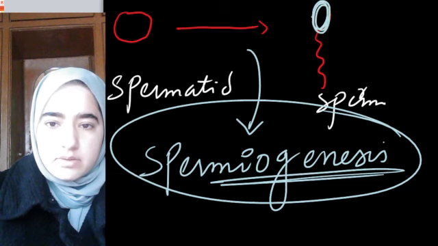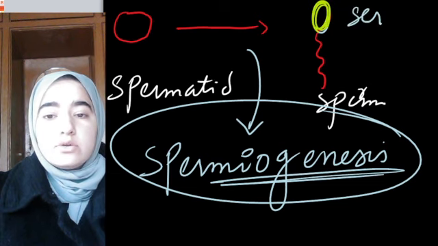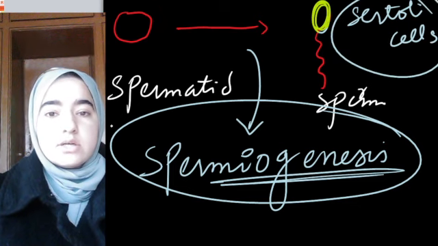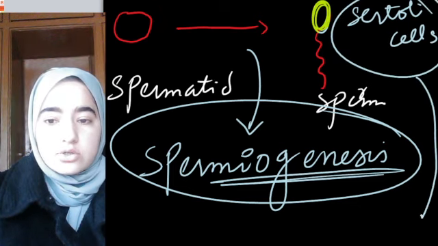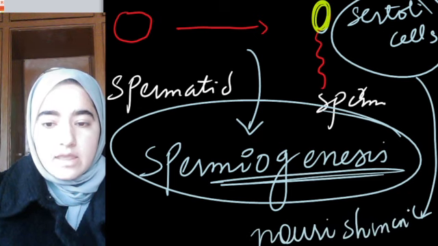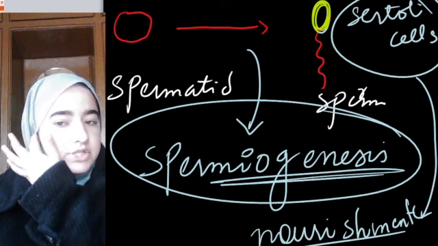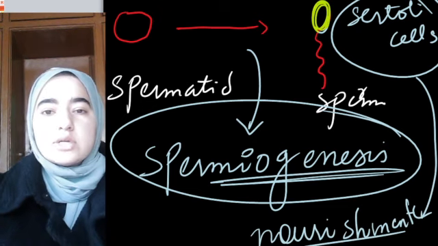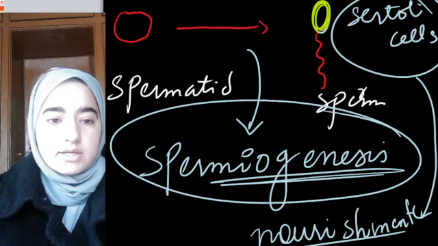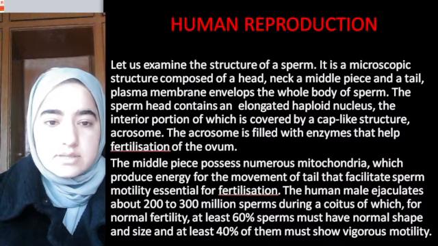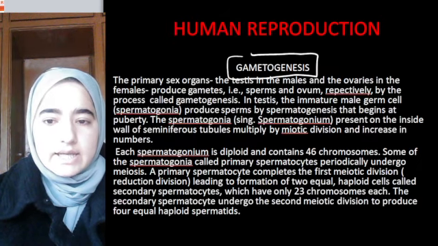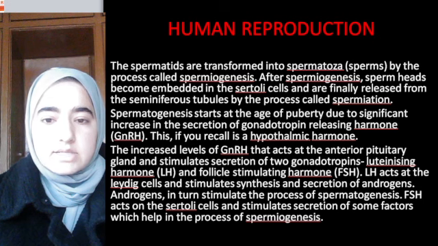This portion, the sperm head, becomes embedded into Sertoli cells. I already mentioned Sertoli cells provide nourishment, so it gets embedded into Sertoli cells in order to get nourishment. I hope this concept is clear.